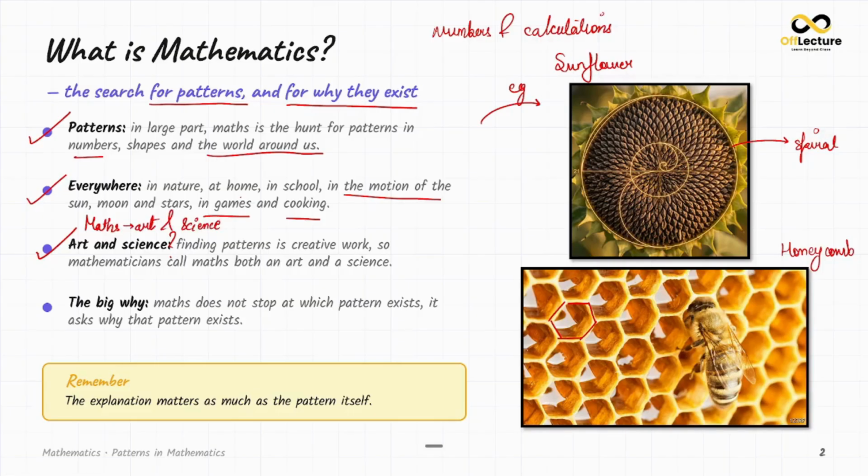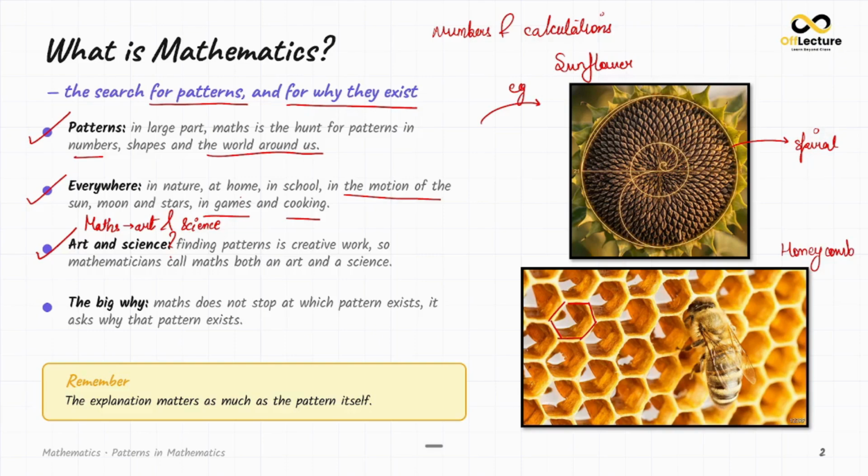Yes, it is both. And here is the reason. Spotting a pattern takes imagination, and imagination is art. You spotted a pattern in the honeycomb, that it is a hexagon, and that is art because you have used your imagination. Proving that this is a hexagon takes rigor, and rigor is science. So maths is both art and science.